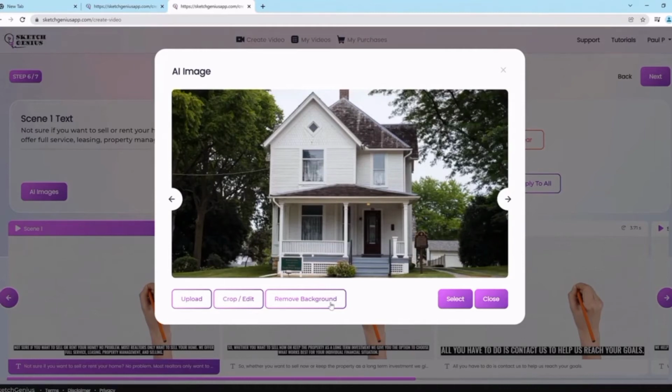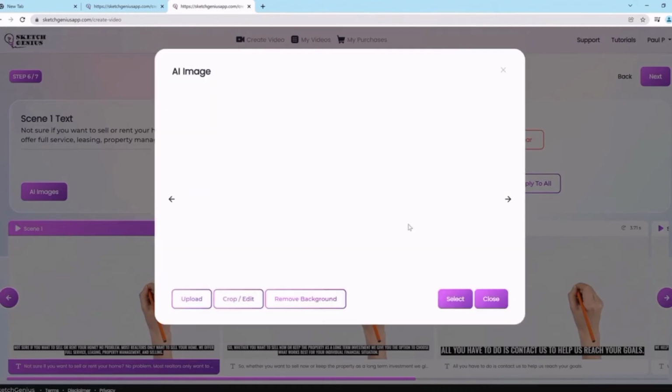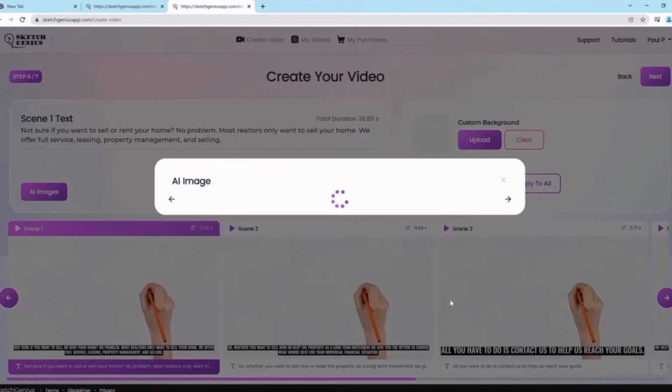So let's say I chose this one. I can just remove the background of this and I can put that, or I can keep the background as well. It doesn't matter. It's going to draw perfectly in that style that you've chosen. In this case, we've chosen pencil sketch, and it's going to draw that, and it's going to actually look beautiful like a pencil sketch drawing. The preview is just there to show you how it might look, but the actual end result will blow you away. That's how phenomenally powerful it is.